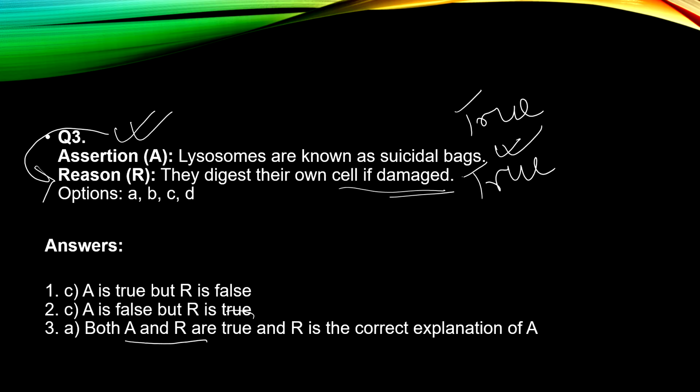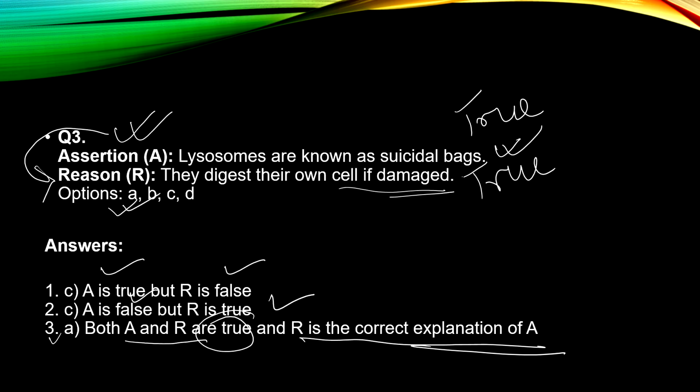Both A and R are true and R is the correct explanation of A. I have not repeated all the options here. The first one was A is true and R is false, the second one is A is false but R is true, and the third one is A and R both are true and R is explaining A. Is it clear?